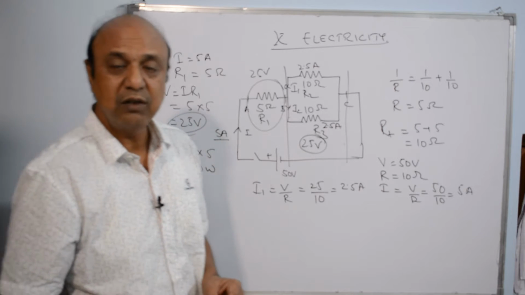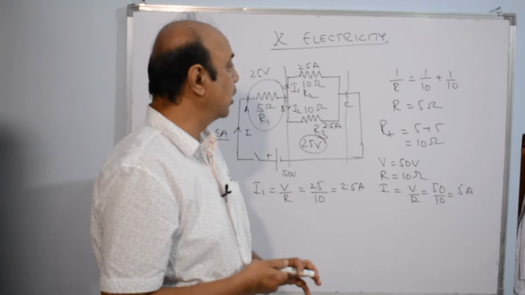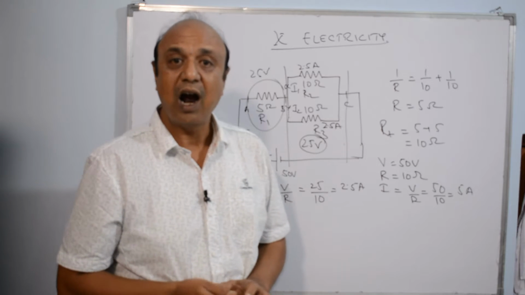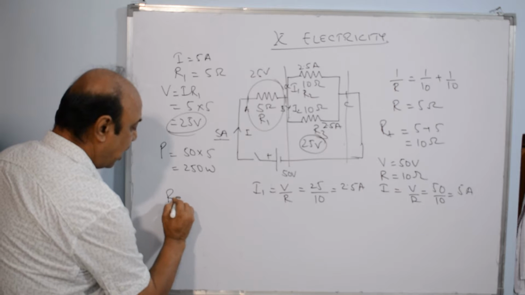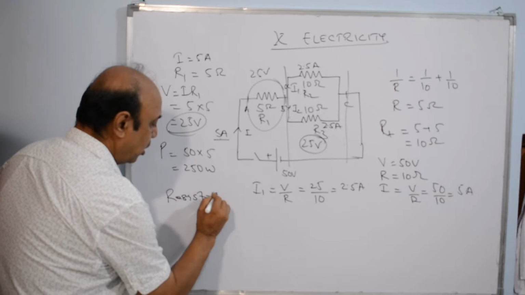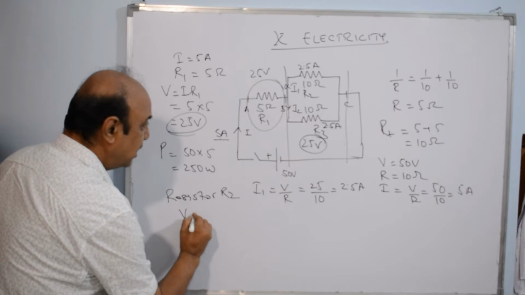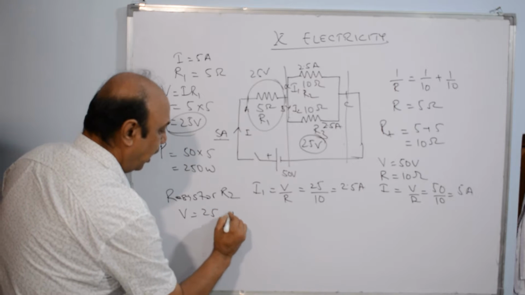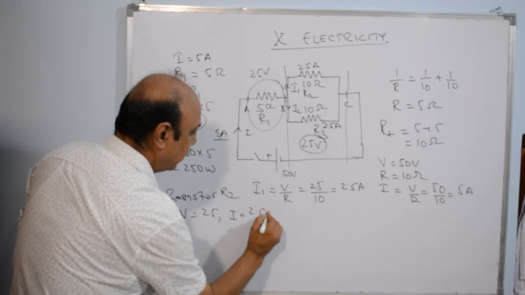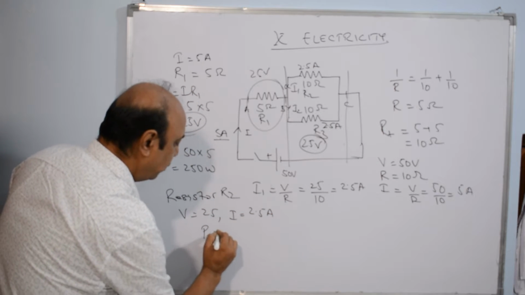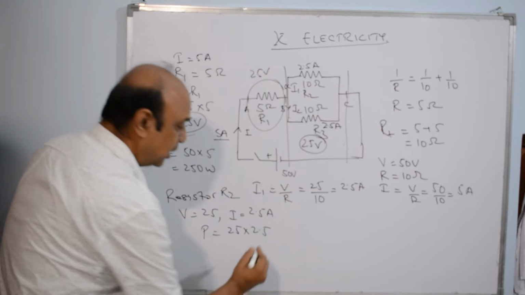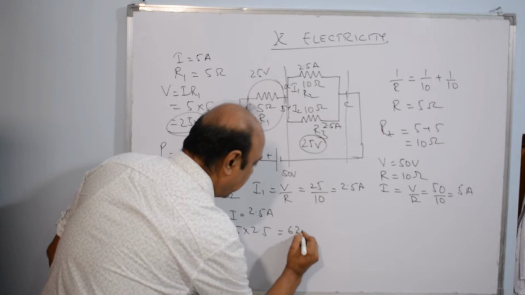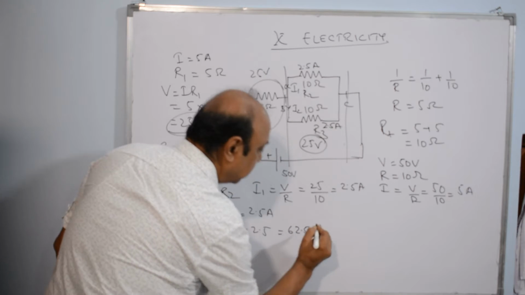But suppose I specifically ask you, what is the power consumed by resistor R2? Now in that case, for resistor R2, we know V is equal to 25, I is equal to 2.5. So power is going to be 25 into 2.5, that is going to be 62.5 watt.